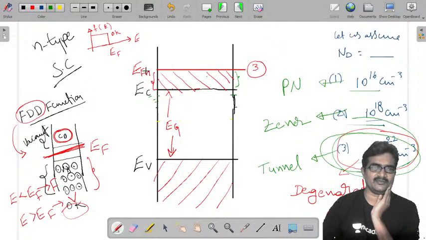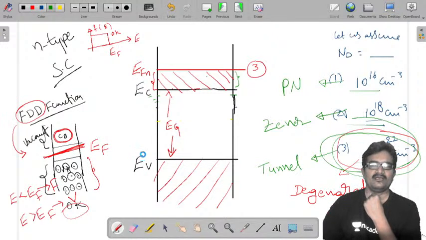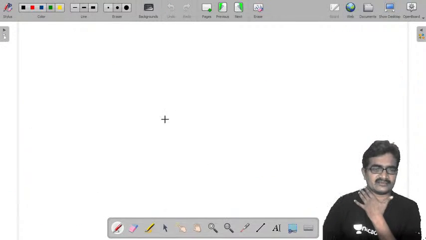Similarly, if you take the p-type semiconductor, what happens? How does it look? Now we check it. In n-type, the Fermi energy level enters into the conduction band. Now in p-type, the Fermi energy level enters into the valence band. See this.